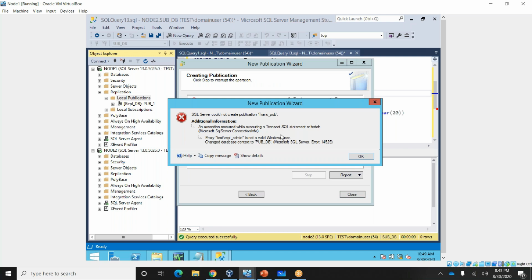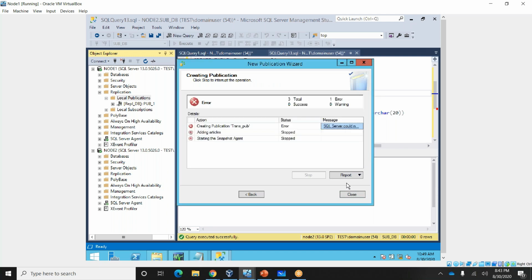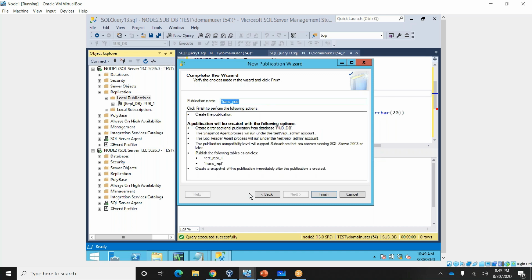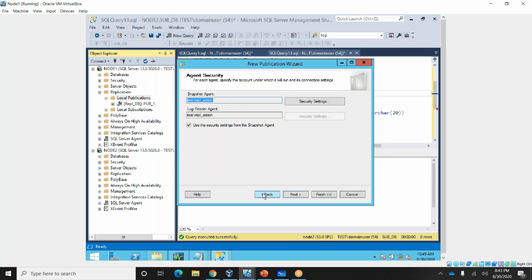So what happened here? Okay, REPL admin is not valid. Maybe I kept the wrong one. Let me check once.